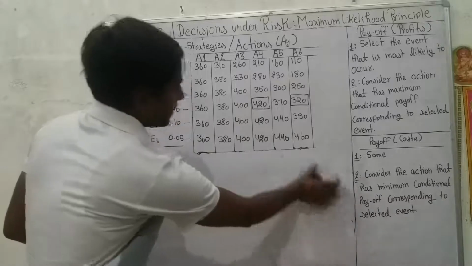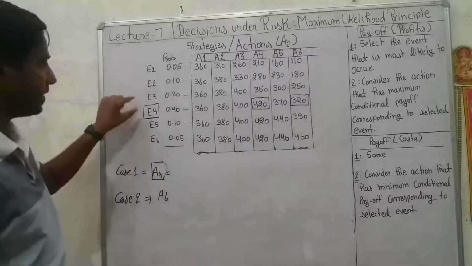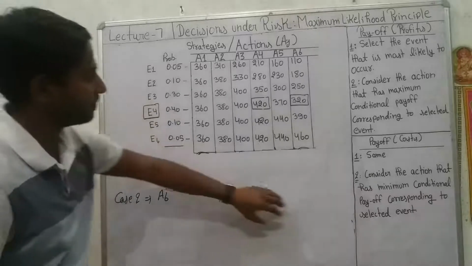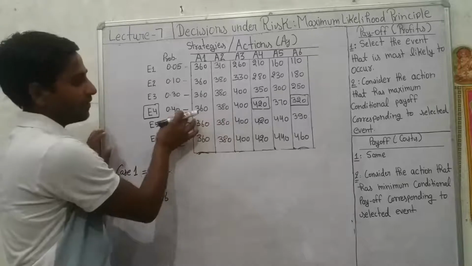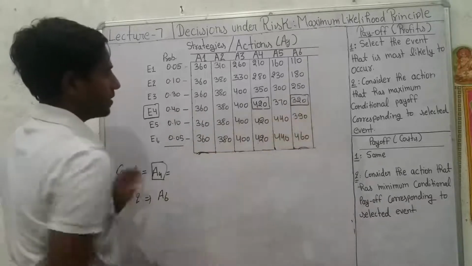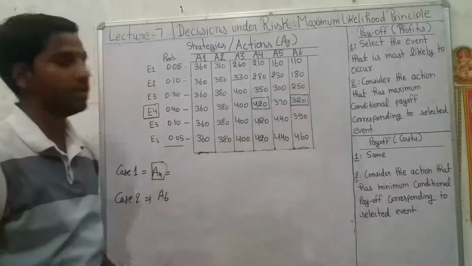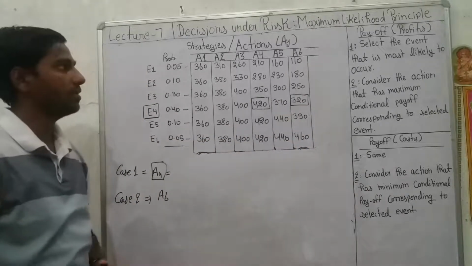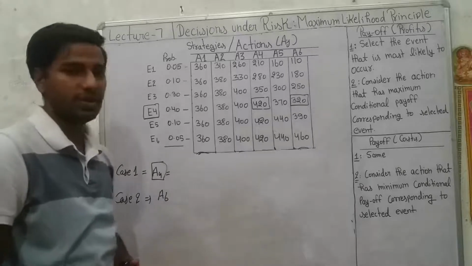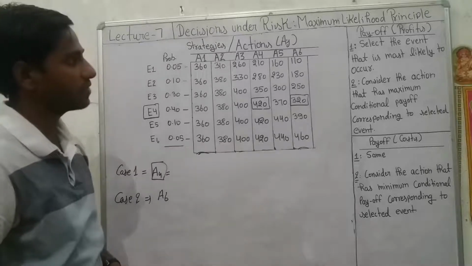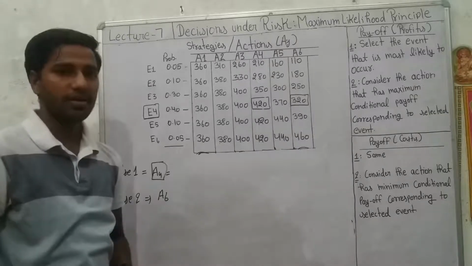And when the conditional payoffs are given in terms of cost, then we again select the event with highest probability and select the minimum payoff in front of this event, that is 320. So if costs are given in the payoff matrix, then A6 would be the optimal strategy for the company. So in this way we can solve different problems or different situations under risk.